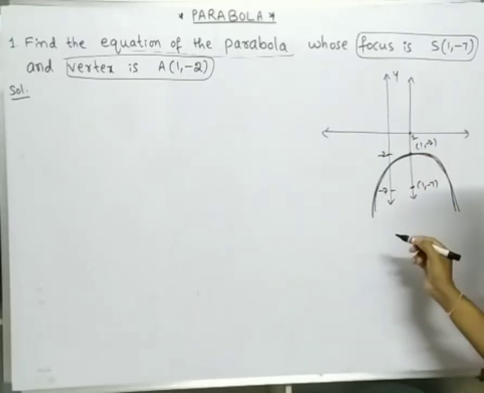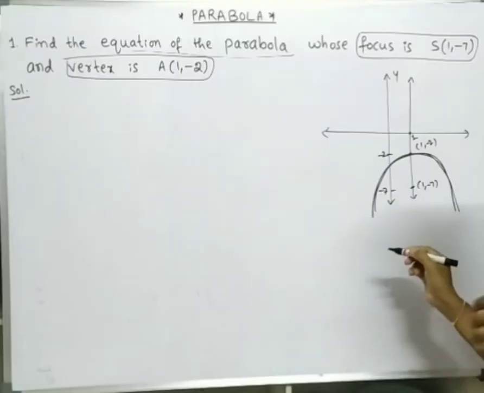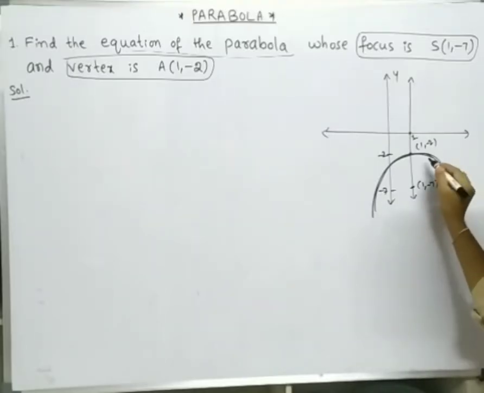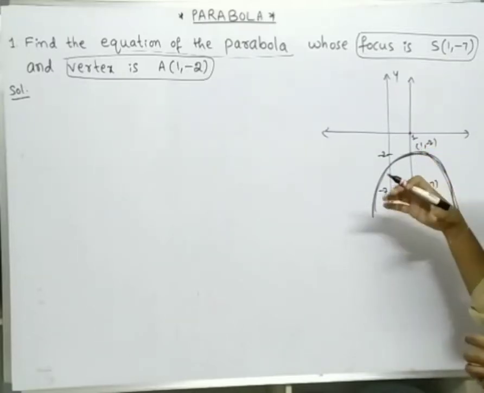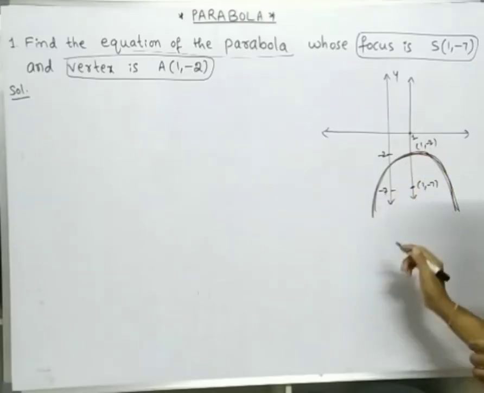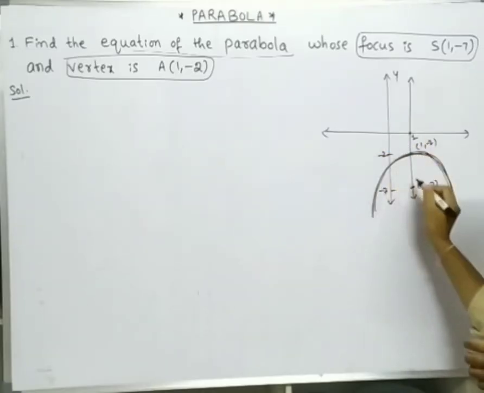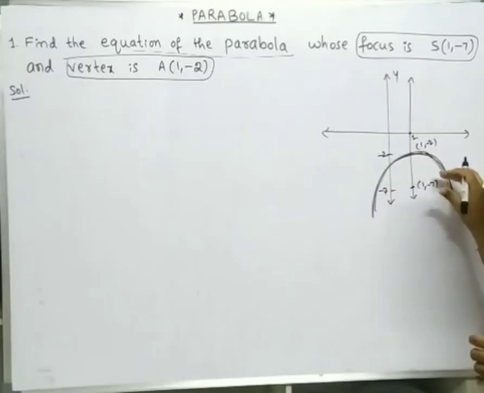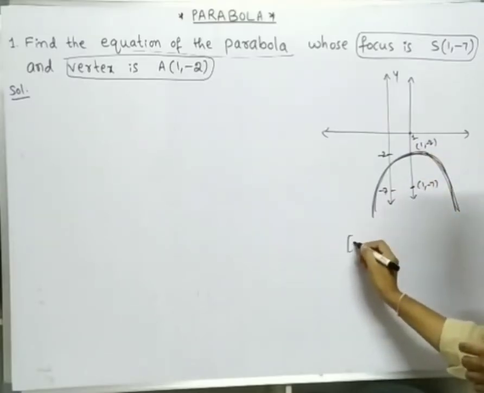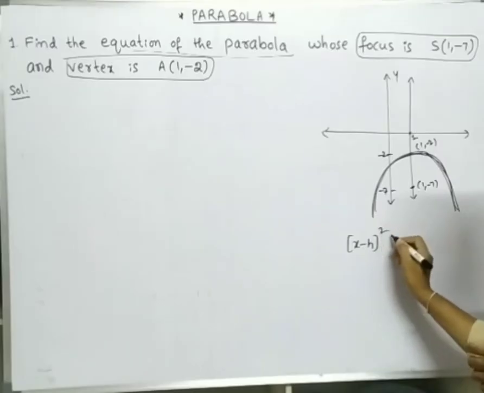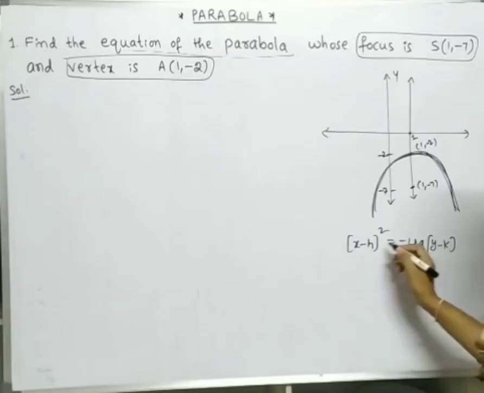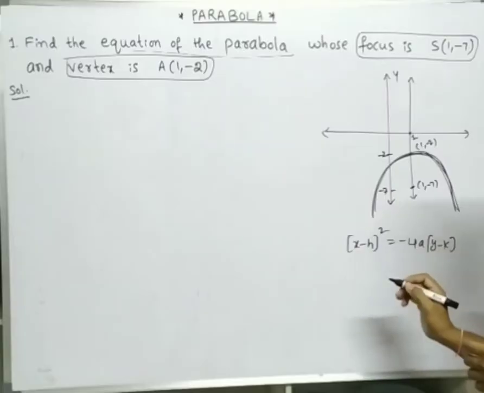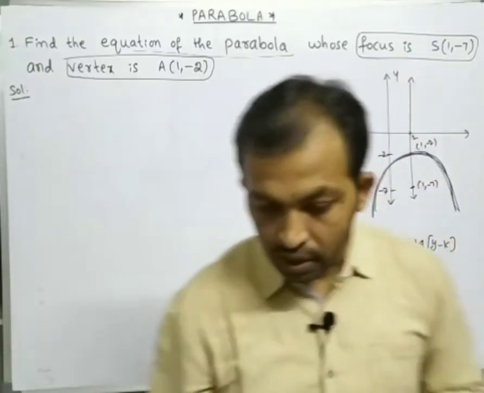In the second video we learned about various forms of parabola. From those forms we can observe this is the shifted graph of x square equals minus 4ay. x square equals minus 4ay passes through the origin. This is shifted somewhere. So the form of this equation is (x minus h) whole square equals minus 4a into (y minus k), where (h, k) is the vertex and a is positive.